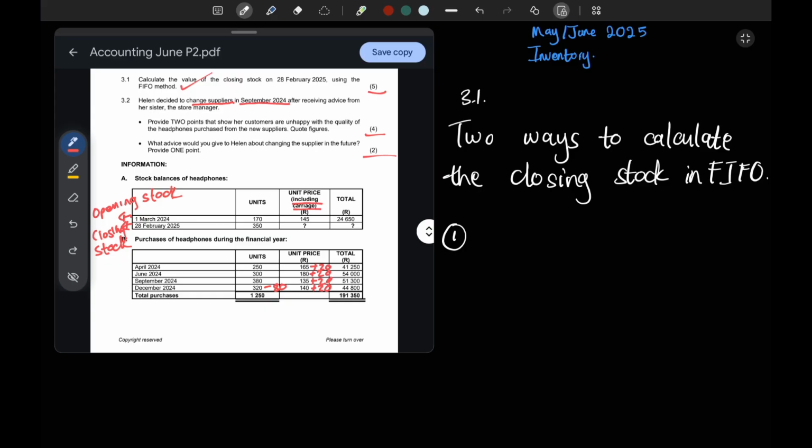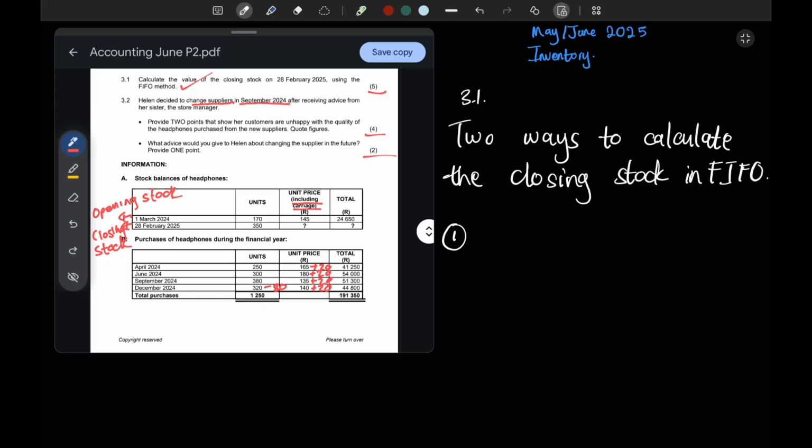Guys, there's a difference between having a memo in accounting and actually understanding what's given to you. In the memo, you only have the figures. So I want you guys to understand the steps, because the memo won't give you the steps. So the first way is if the closing stock units aren't given, the normal way. You have to calculate the total units that are available by adding our opening stock to all the purchases throughout the year. Step 2, you deduct sales as well as returns. Then you solve for the balance. Now you have to allocate by multiplying the unit price and compare it to the relevant month.